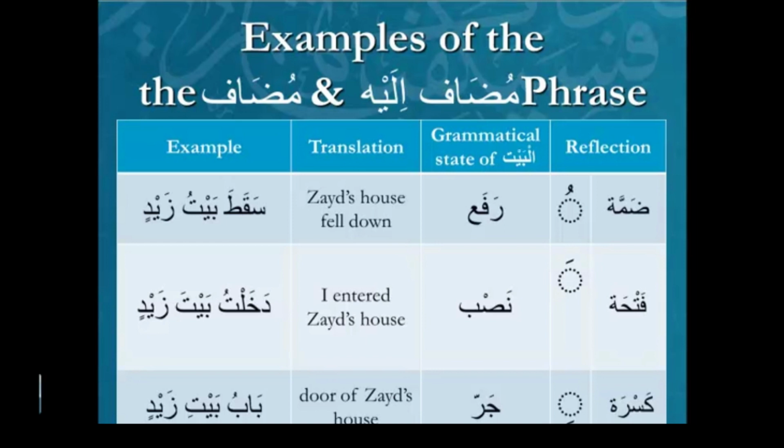And try to ponder on that last comment I just made about the correspondence that's occurring in babu bayti Zaydin. It's a coincidence. Whereas in waladun tawilun, it was part of the structure. It needed to be the case that the two matched. Fil baytil muslimi, in the Muslim house.